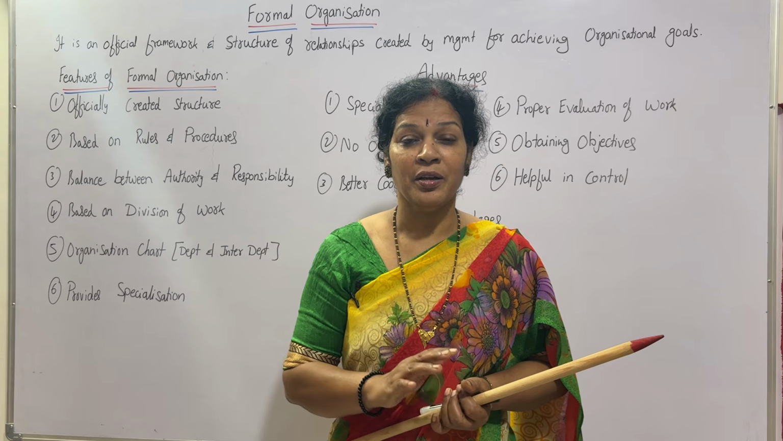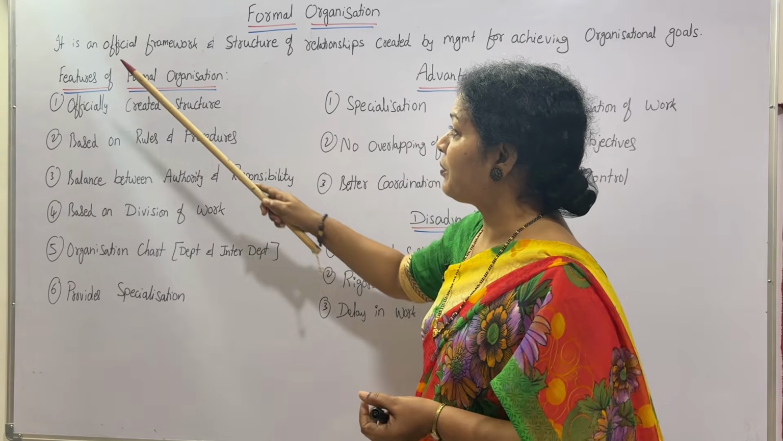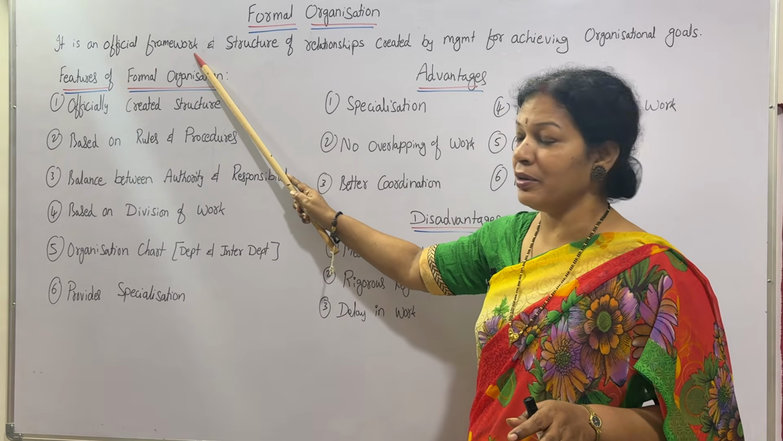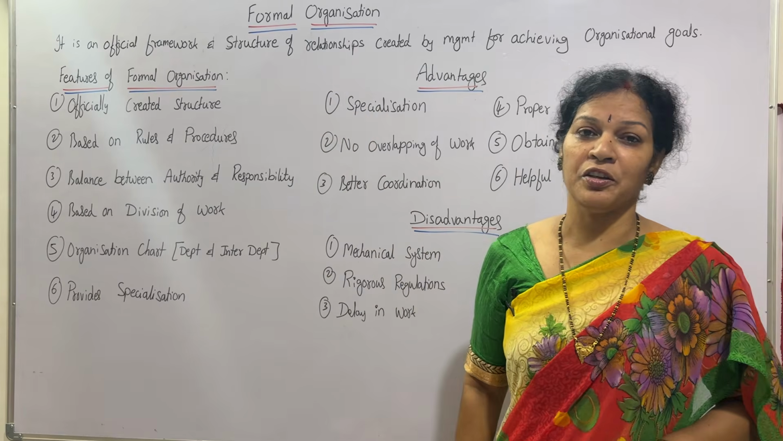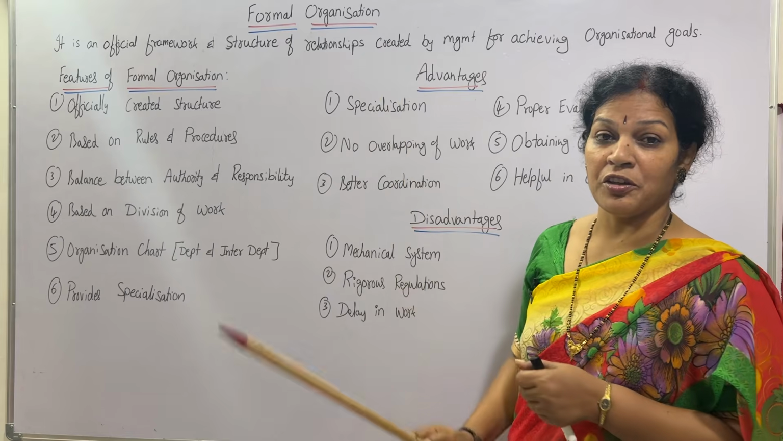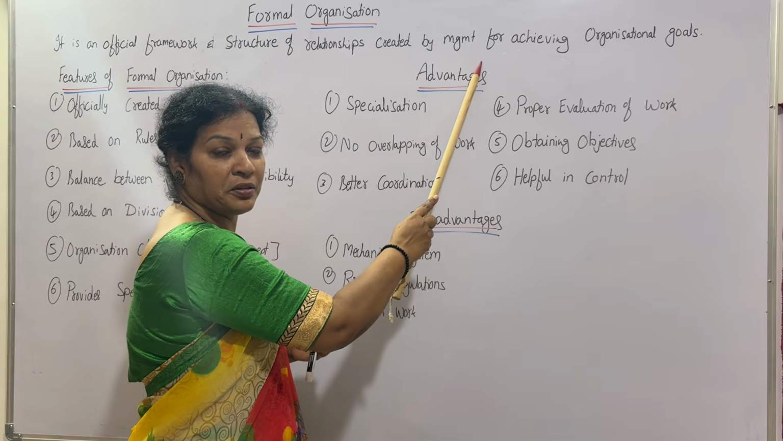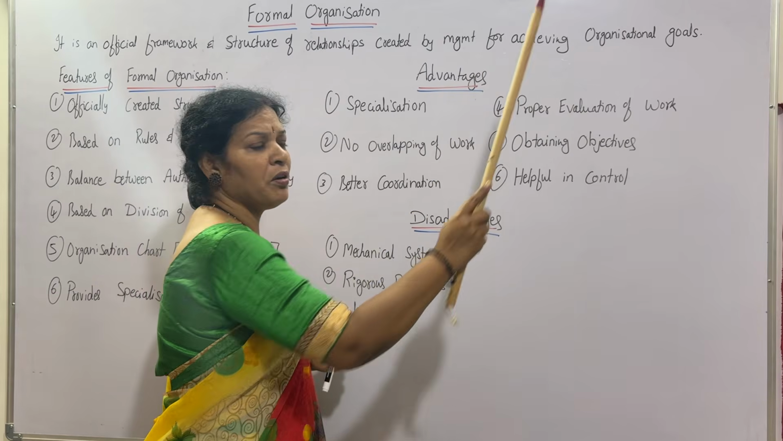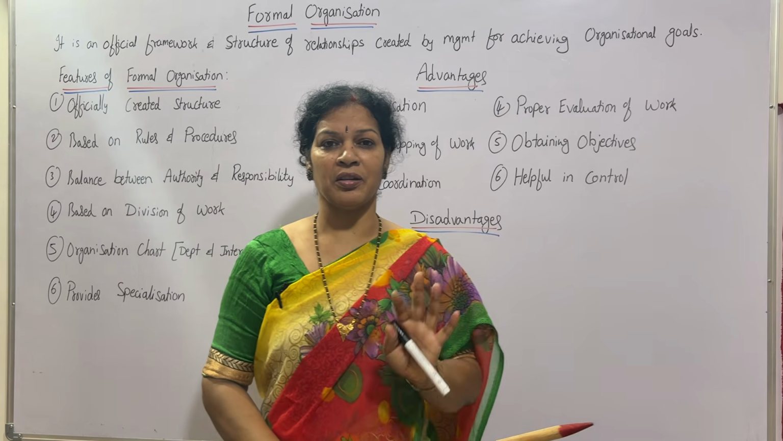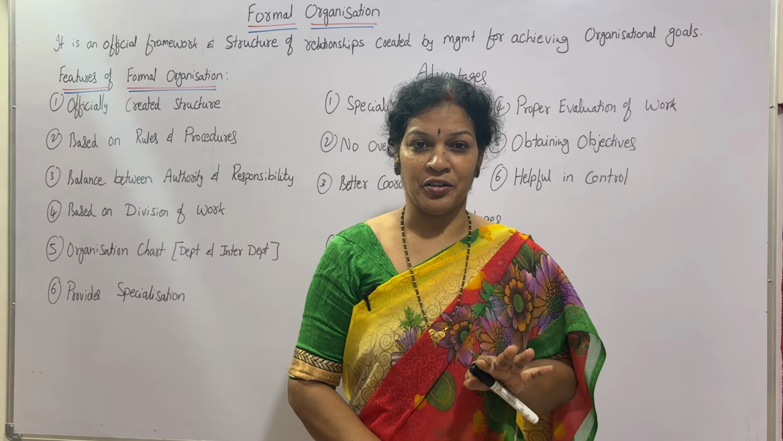Now how do you say what is this formal organization? In one sentence we can understand, it is an official framework and structure of relationship. Officially this is a frame, a structure of relationship created by the management. For what? For achieving organizational goals. Officially they have created this to achieve the organizational goals. We call it a formal organization.